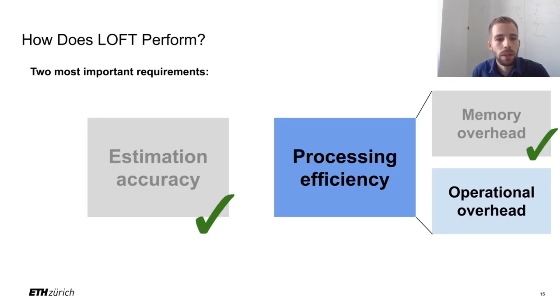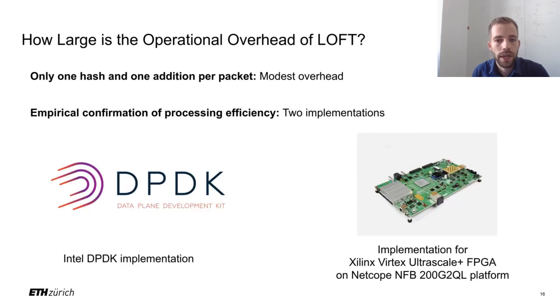In addition to the memory overhead, we also consider the overhead introduced by additional non-memory related operations for each packet. From a theoretical analysis of the algorithm, we already see that LOFT introduces a quite modest overhead of this kind. In particular, LOFT only requires one hash and one addition per packet, whereas other schemes usually require multiple hashes and arithmetic operations.